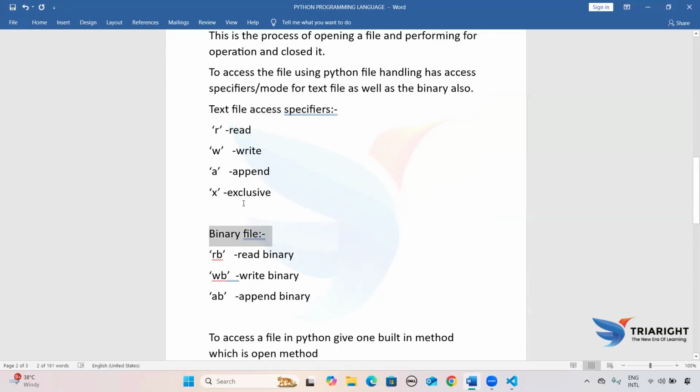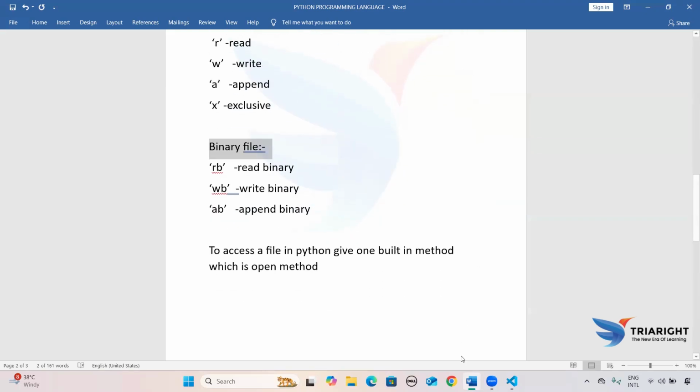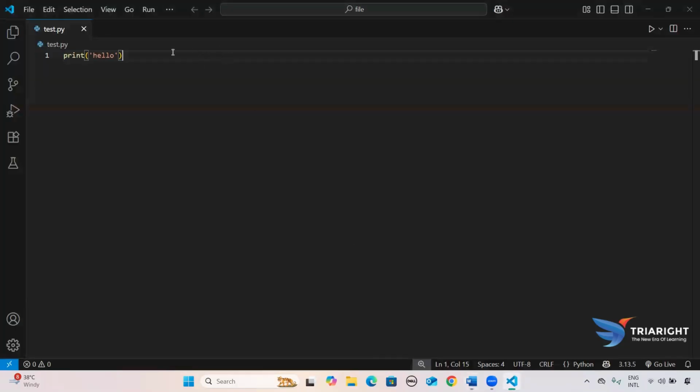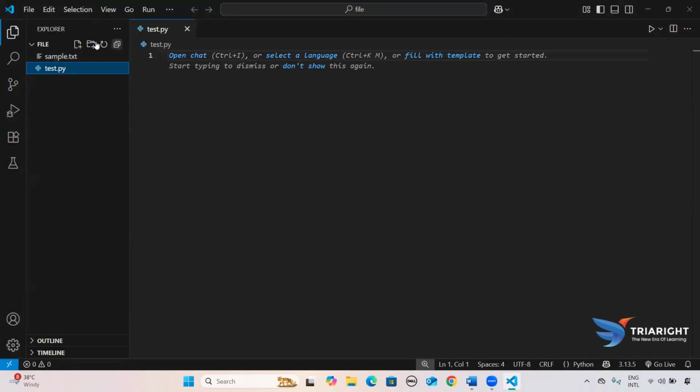Then this open function will take one mandatory argument, the file name with the extension, and create a file object. Now I try to use this concept to understand this. If my requirement is to open a text file, make sure you create a folder.